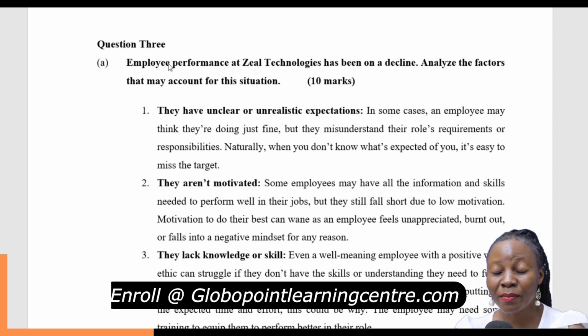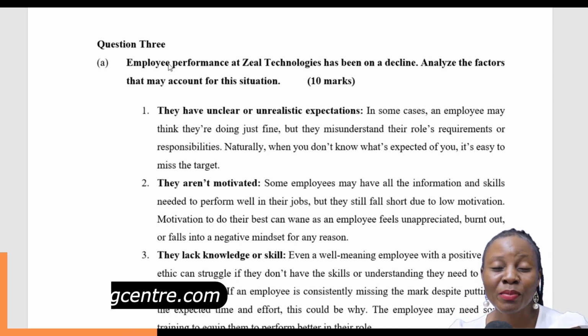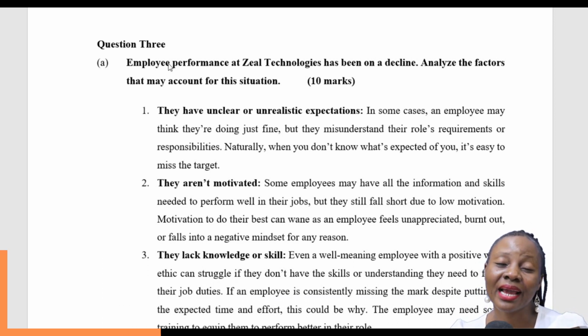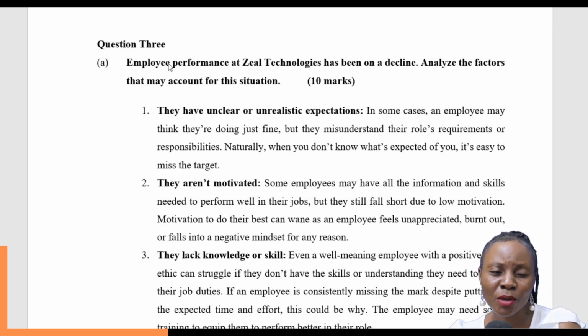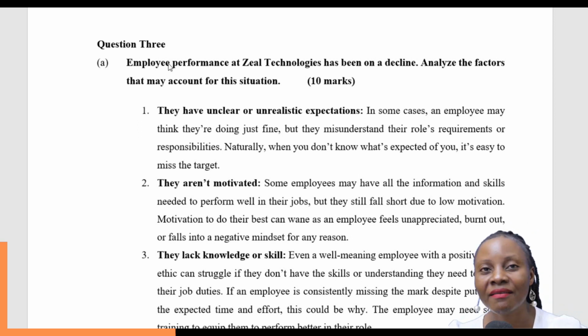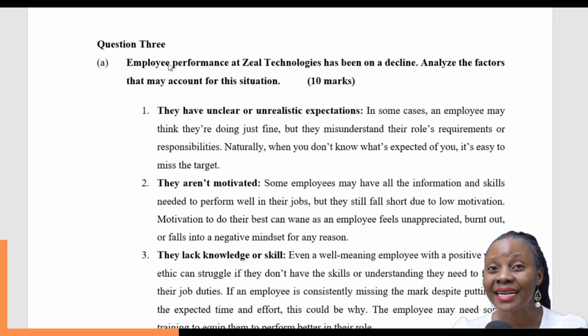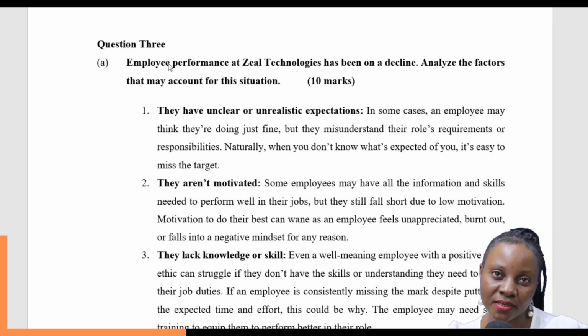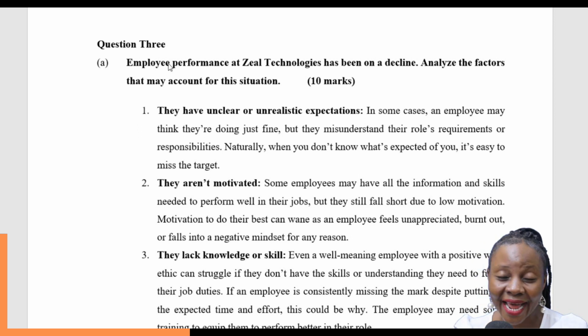So you might not be meeting the goals, you might not be performing, you might be declining in terms of performance, and that could be the reason, just basically because the goals and objectives that you've given yourself are not realistic. That is why you have that number one. The goals are unclear or you have unrealistic expectations. That can make you decline in your performance.